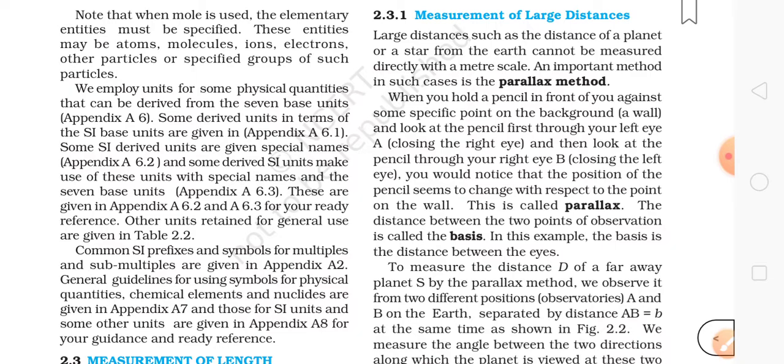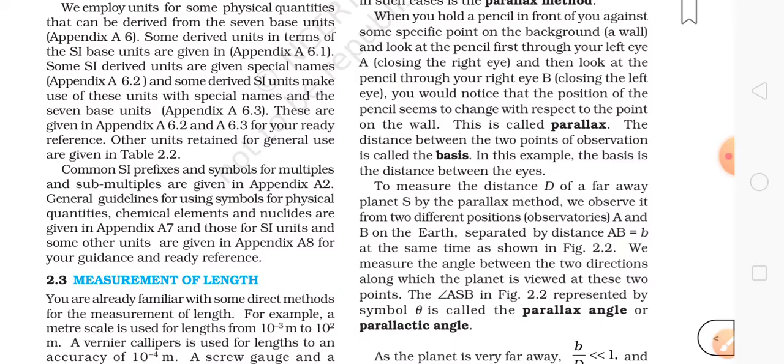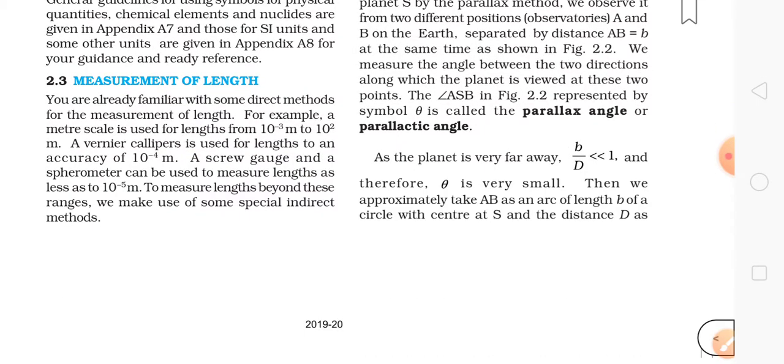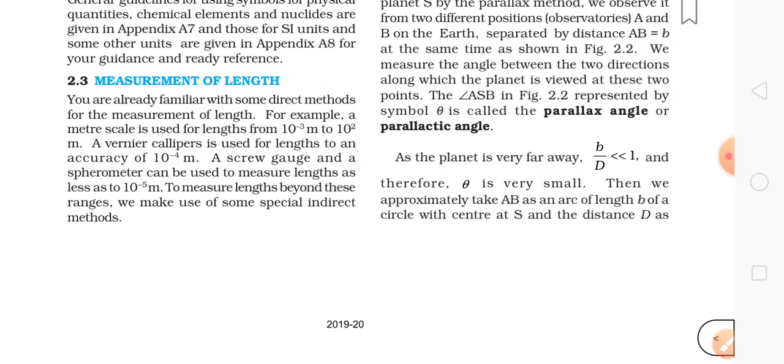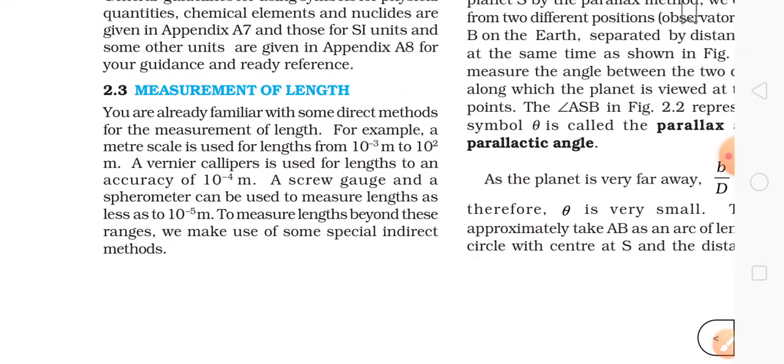Some derived units in terms of the SI base units are given in the appendix. You can go and see this appendix, because it can improve your knowledge. I'm not going to go through these things because it's not so important, but it will improve your knowledge.